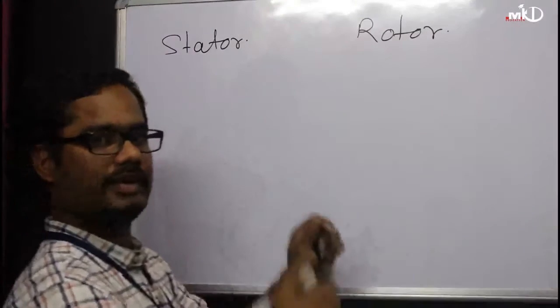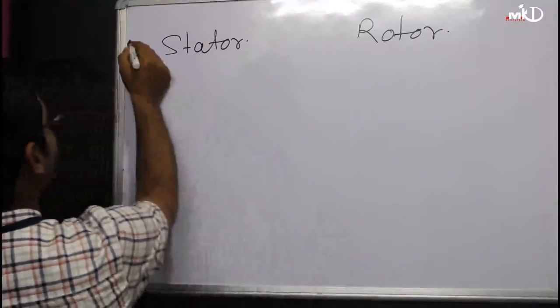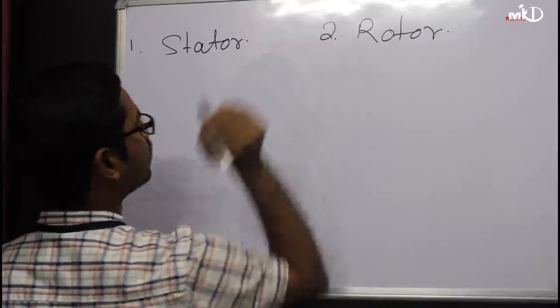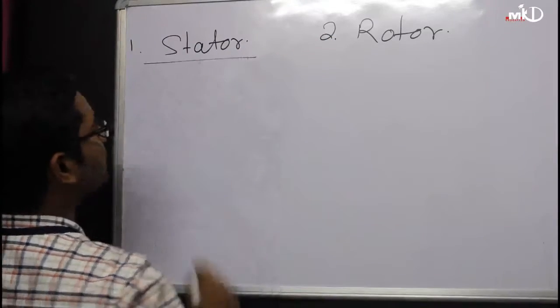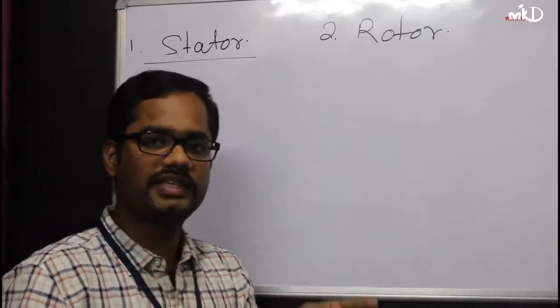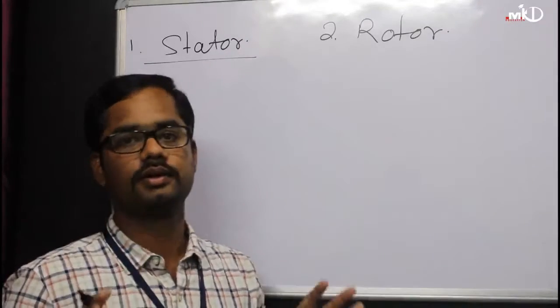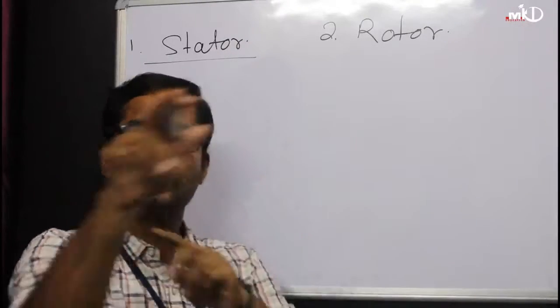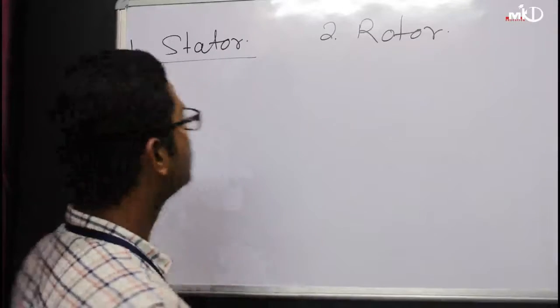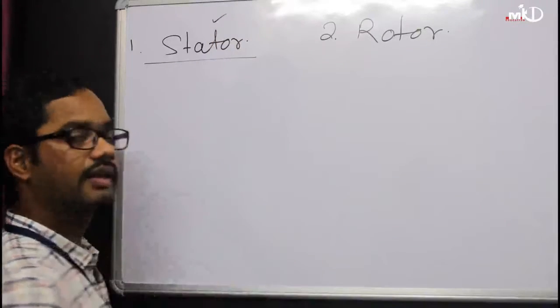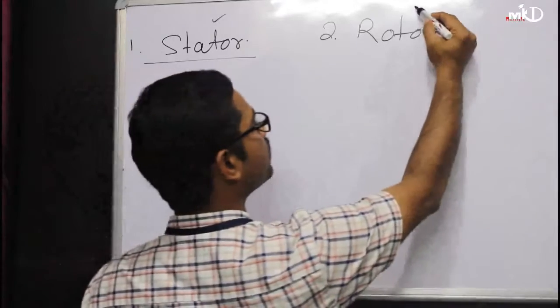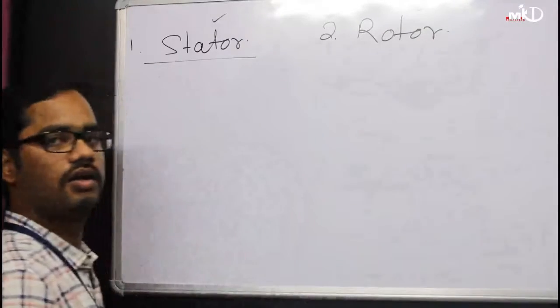In each and every machine there are two parts, the stator and the rotor. The parts of the machine which are stationary and fixed, with no rotation, are called the stator. The parts of the machine which rotate are called the rotor.